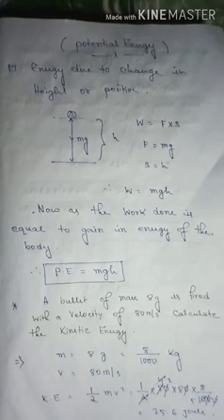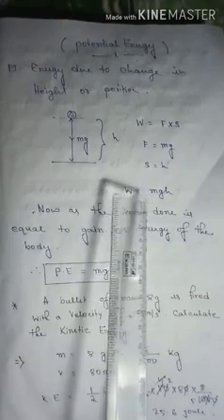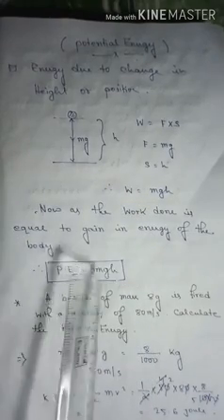Now let's discuss another type of energy, which is potential energy. Look, energy due to the change in height or position is known as potential energy. Anything which is lifted to a certain height will have a certain potential energy, and the formula of potential energy is W equals mgh, or potential energy equals mgh.